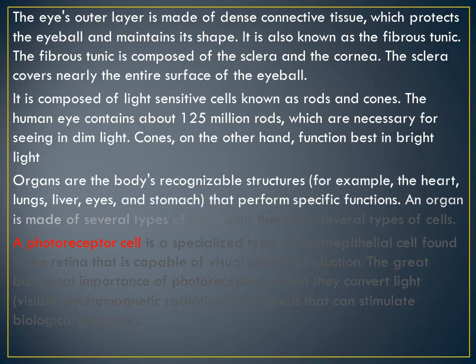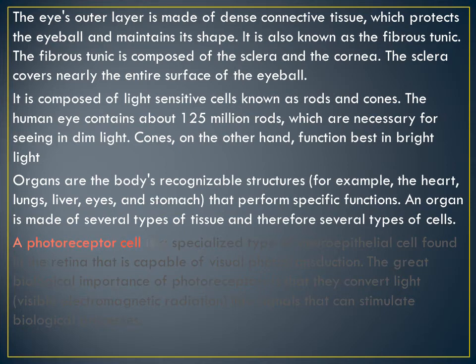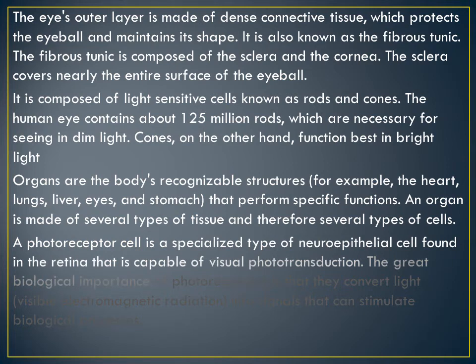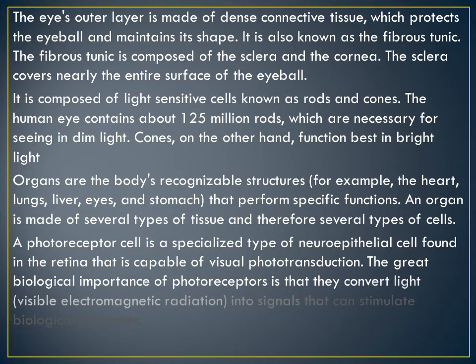Organs are the body's recognizable structures, for example, the heart, lungs, liver, eyes, and stomach. They perform specific functions. An organ is made up of several types of tissue and therefore several types of cells also. Now the next important term, a photoreceptor cell. What is this?